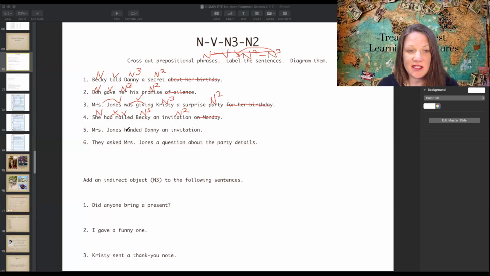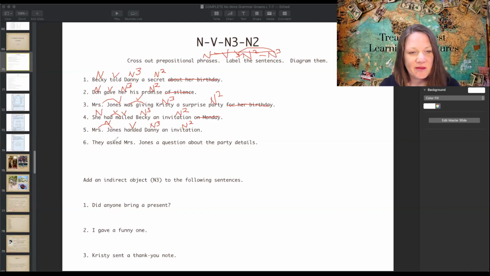Number 5, Mrs. Jones handed Danny an invitation. I do not see any prepositional phrases here. What's happening in the sentence is handed. Mrs. Jones is who handed it. And what did she hand or who did she hand? She did give something to Danny, but we need to find out what she gave, because she didn't give Danny to invitation, right? So we're going to say handed invitation, which is your direct object, to whom? Danny. Okay, there's your indirect object.